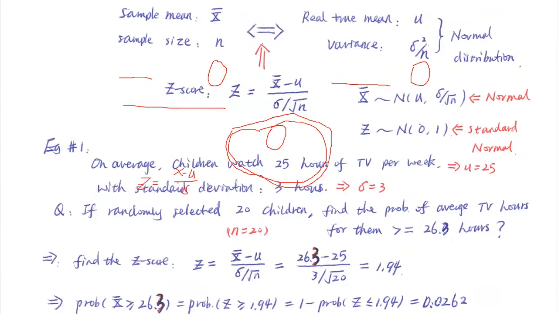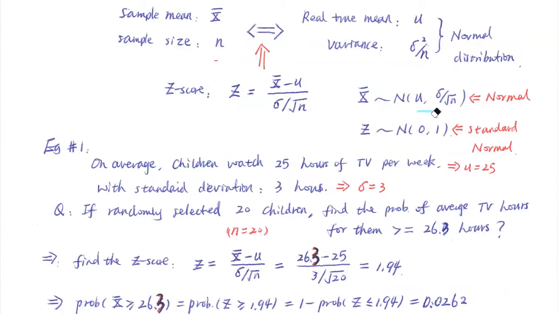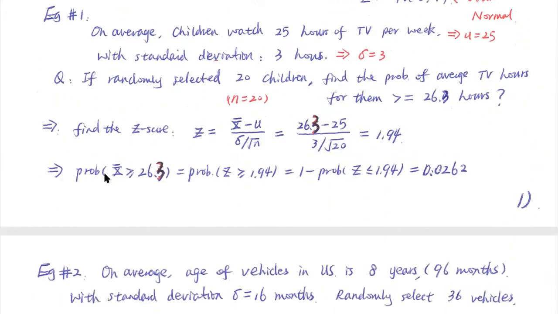We are given information about children. On average, they watch how many hours of TV per week? 25 hours of TV per week. That's quite a lot, right? That's not healthy. 25 hours of TV per week is more than 3 hours a day. No good. So the standard deviation is about 3 hours. That's sigma equal to 3. Everybody? That is the information given to you.